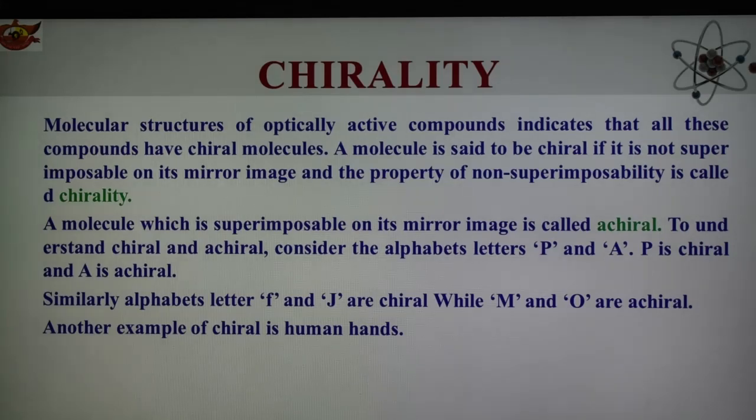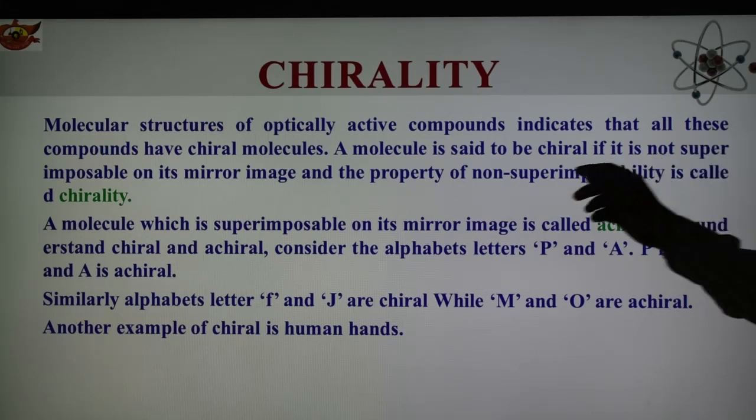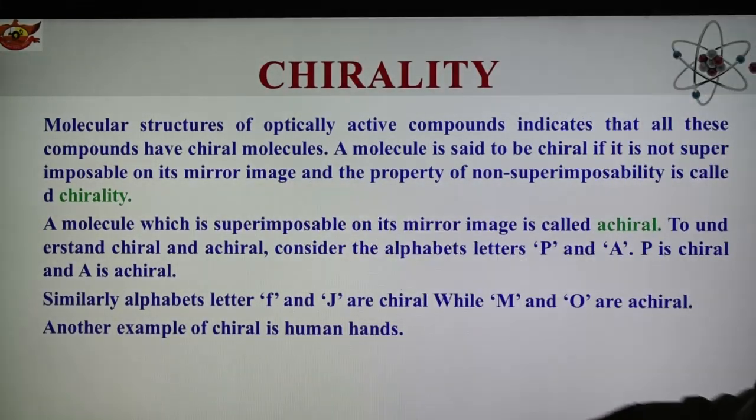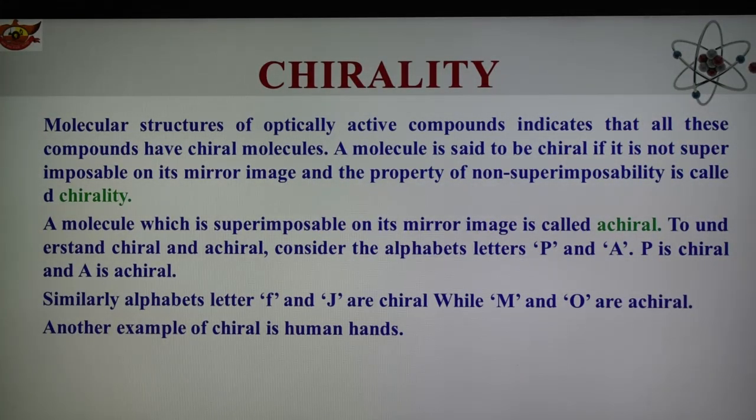Optically active compounds indicate that these compounds have chiral molecules, and a molecule is said to be chiral if it is not superimposable on its mirror image. This property is known as non-superimposability, and is also known as chirality.